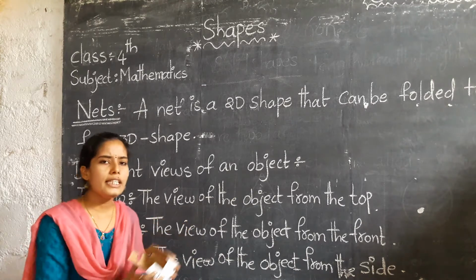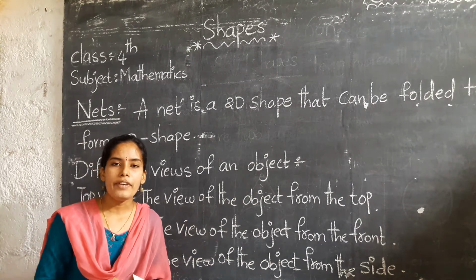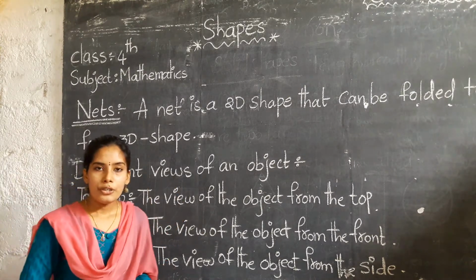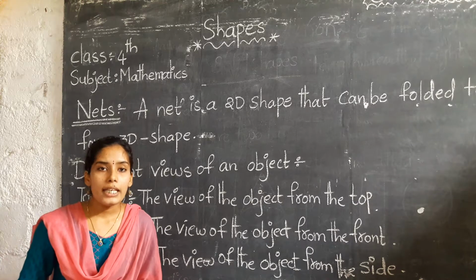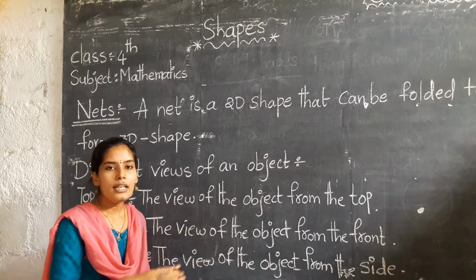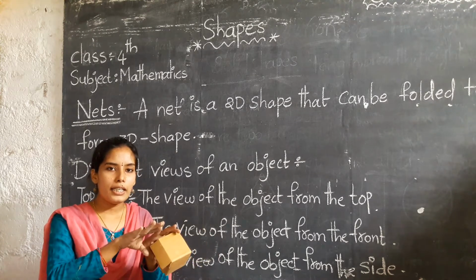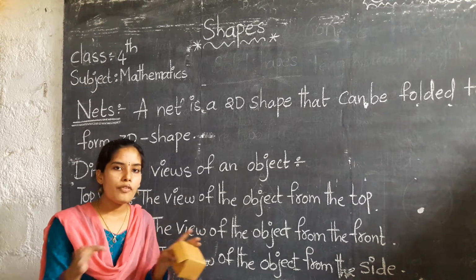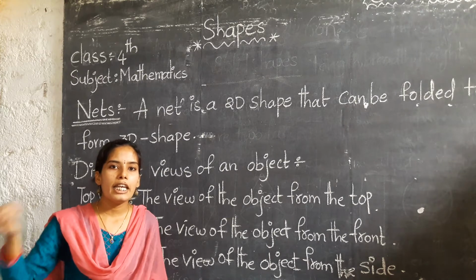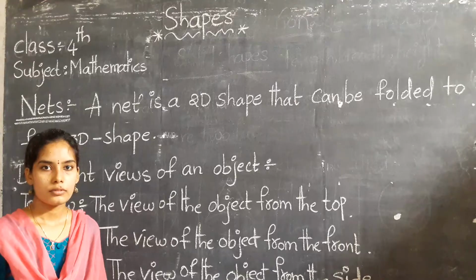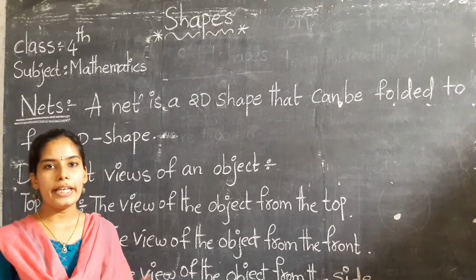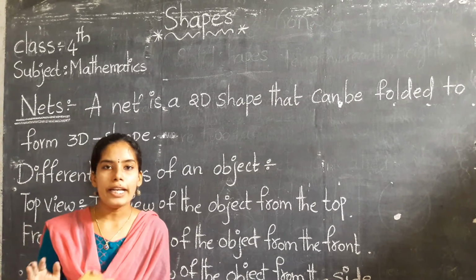Where are we observing this type of nets? We observe them in bakery shops. Do you know, children, if you want a cake, the shopkeeper folds that net, that is ready-made nets also they will have. Okay, they keep those as unfolded nets. Then after that, they keep the cake in that box. So this is a 2D shape format of the 3D object. So we are observing it in bakery shops. They have already unfolded boxes. Okay.